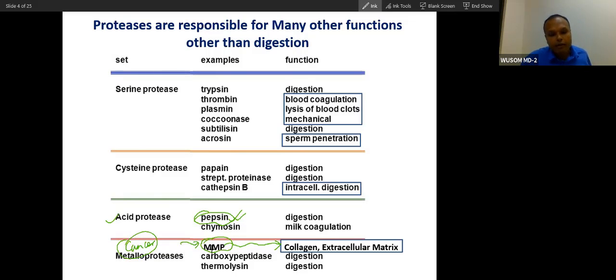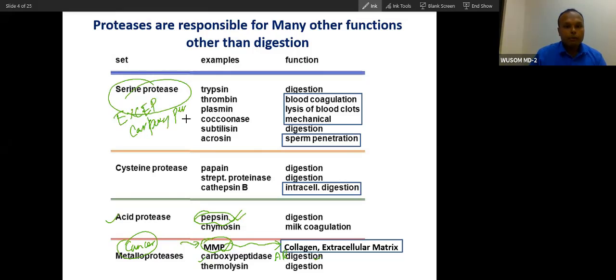So MMPs are very important. Carboxypeptidases are involved in digestion. All digestive enzymes are serine proteases except carboxypeptidases.